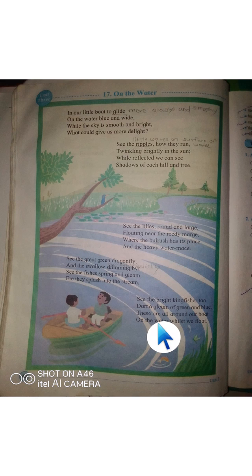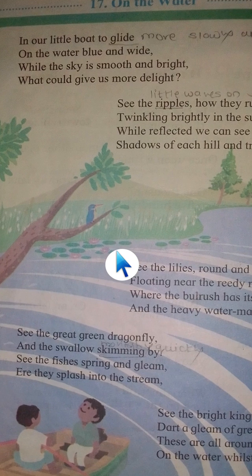So these are the three paragraphs. I'm going to explain them one by one. See the lilies, round and large, floating near the reedy marge. Here you can see in the picture there are lilies in the river.